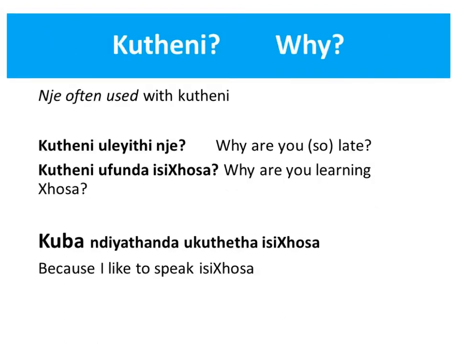There are a few different ways of asking why, but the most common and easiest one is Kutheni, and this is often coupled with the little word nje, which can mean, for example, so, or the Afrikaans ne. And just notice Kutheni goes in the front of the sentence. So Kutheni ulayiti nje, why are you so late? Or Kutheni ufunda isiXhosa, why are you learning Xhosa? And when you answer a question like that, most often it's going to start with the word kuba, which means because. So kuba ndiyathanda ukuthetha isiXhosa, because I like to speak isiXhosa.